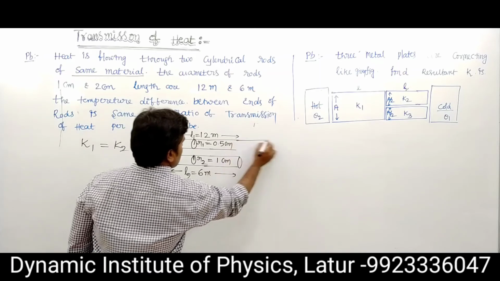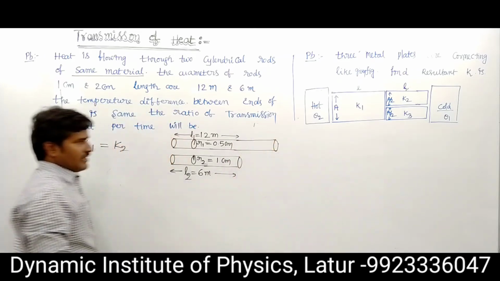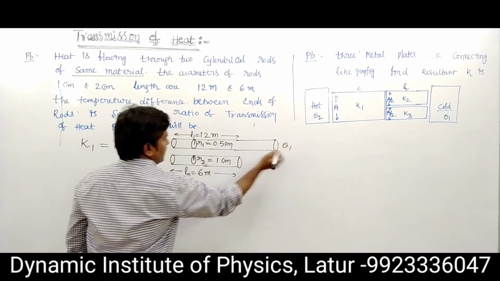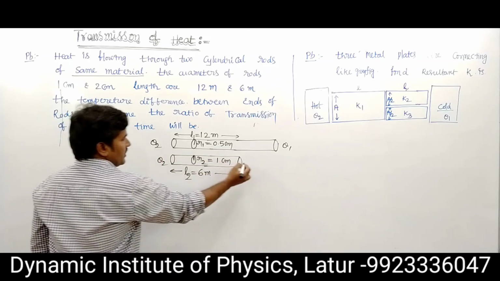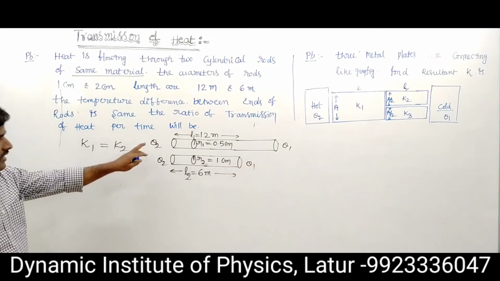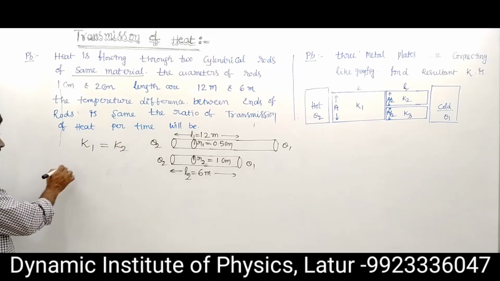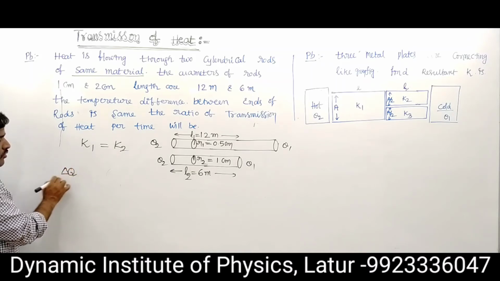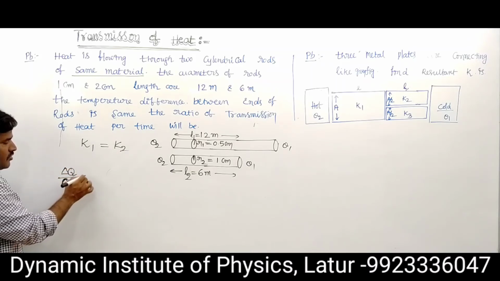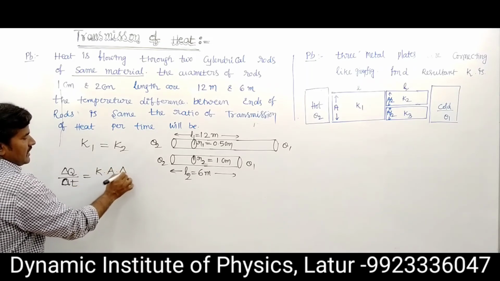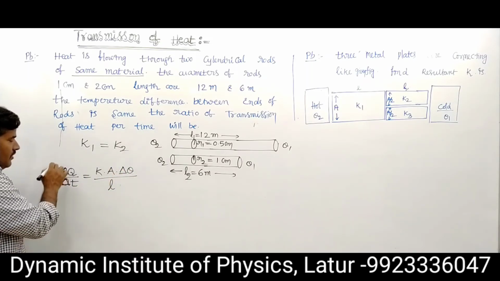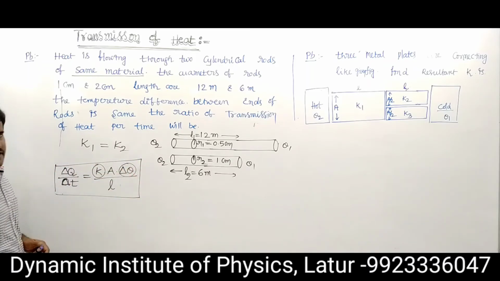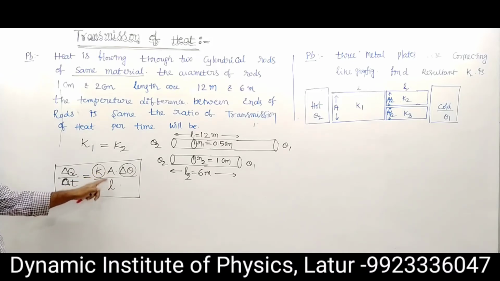The length of the first rod is very large, and the temperature difference between the ends is the same, theta 1 and theta 2. So temperature differences are same. What is the ratio of transmission of heat? K value is same, two rods made up of same material. Delta Q upon delta T is written as K A delta theta upon L. So this is Q by T. K is same and temperature difference is same, just areas are different and lengths are different.